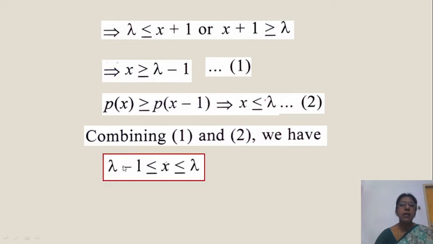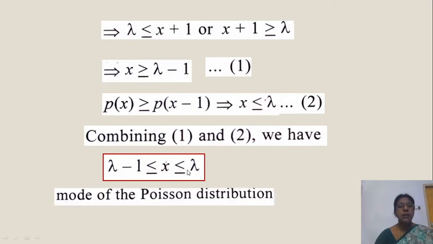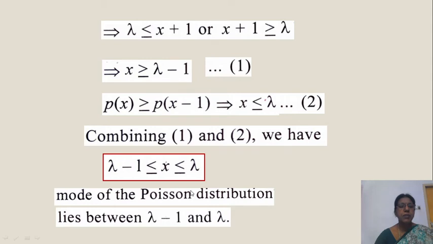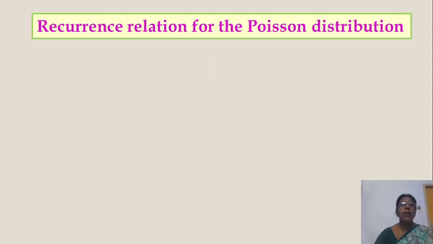So from 1 and 2 we have lambda minus 1 less than or equal to x less than or equal to lambda. So the mode of the Poisson distribution lies between lambda minus 1 and lambda. We say the x value is the mode of the Poisson distribution when p of x is maximum. Since we started by taking p of x as maximum, this x value is the mode. This mode lies between lambda minus 1 and lambda. So the mode of the Poisson distribution always lies between lambda minus 1 and lambda. So this is the mode condition.